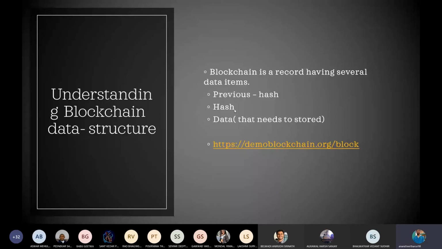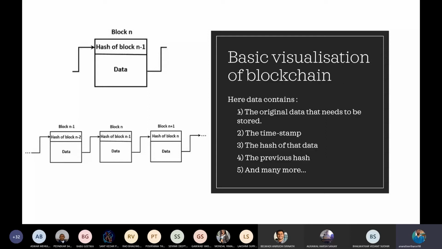As you can see, I have mentioned some of the data items that are usually present inside a block, and I have also added a new data item called the timestamp, which is nothing but the time at which the block was created and added inside the blockchain. And you remember this data that we assume for now to be hello world, and this timestamp, the time at which the block was created, the hash that we are generating using the data, the timestamp, the previous hash, and other things that are present inside the block. And the previous hash, that is the hash of the previous block.